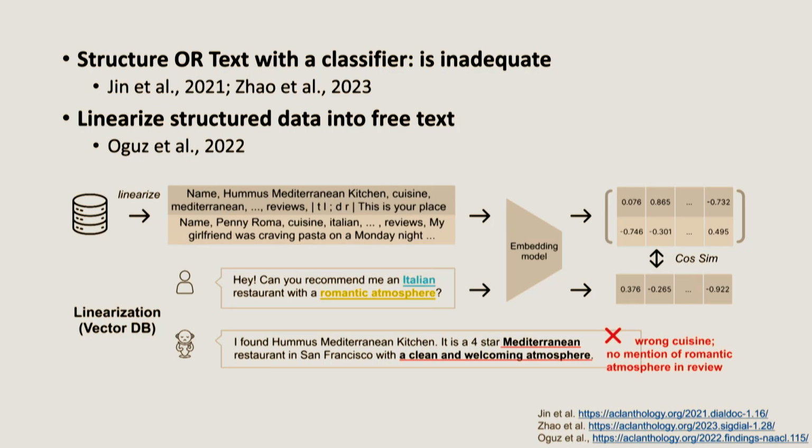I'll give a brief overview of what people have done in the past. One very common approach is to build some sort of classifier and just use one of the two. But obviously, this is not going to work for things that require real combination, like the example we just saw. Another thing that people have done, and this is actually very popular, as I understand, is to forego a lot of the structure and turn each row of the database into one big chunk of text and hope an embedding model would work. But we found through extensive experiments that this really doesn't work as well, because embedding models are not really good at combining different predicates and especially handling numbers and comparisons and that kind of thing.